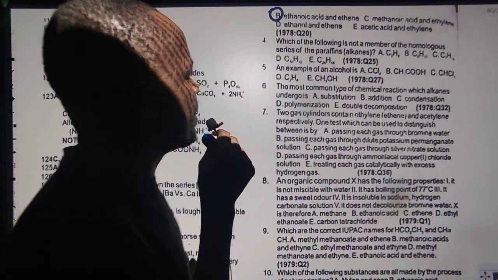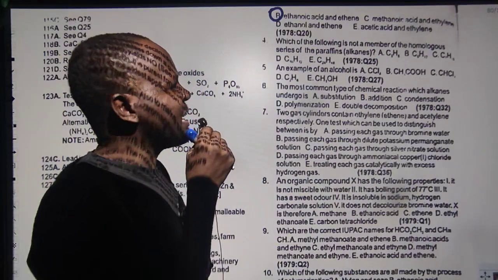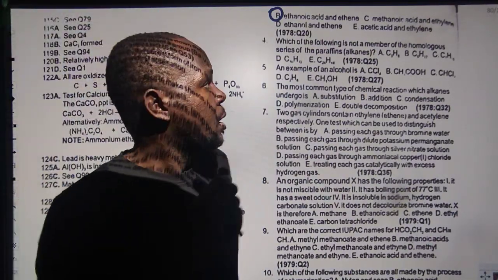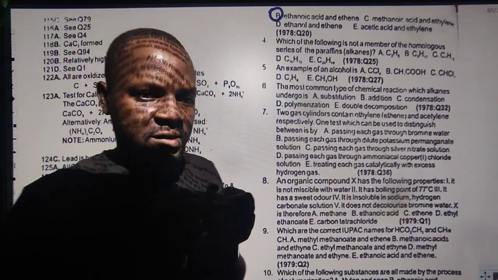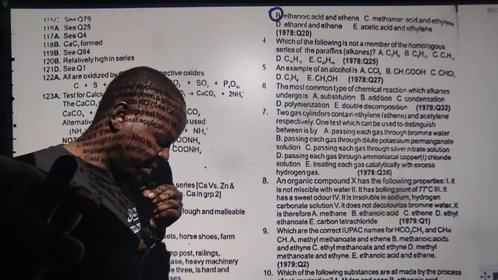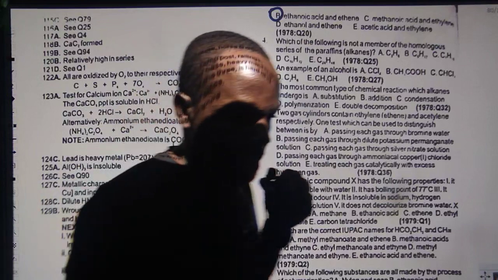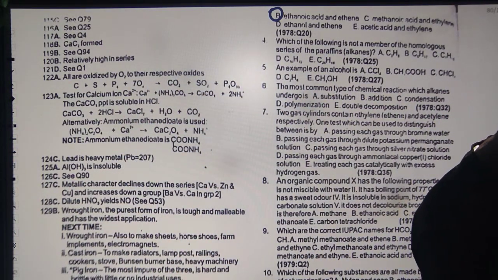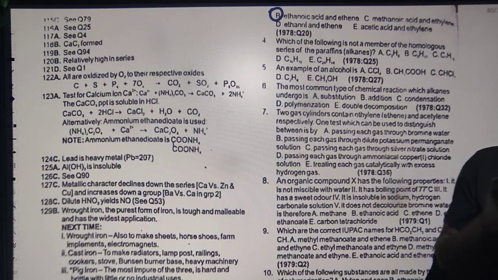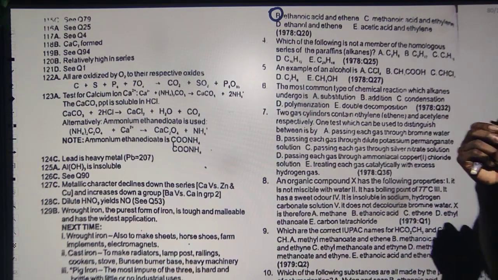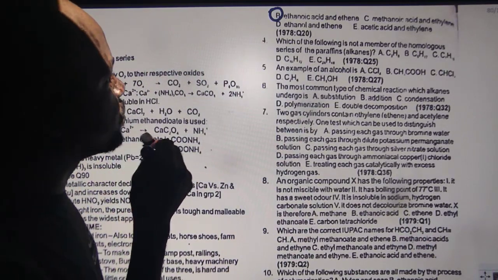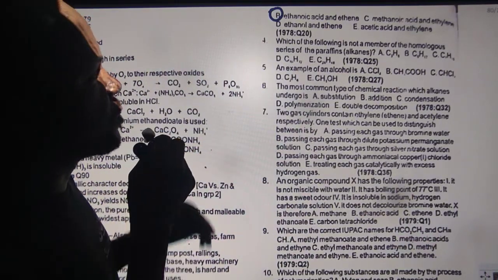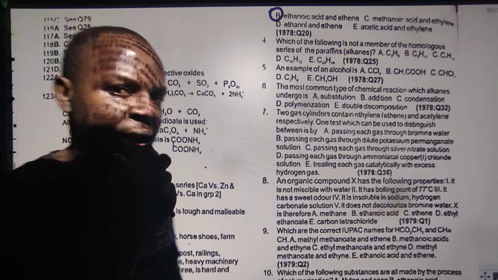The next question says, which of the following is not a member? That's question 4. I hope this is not too tiny on the screen. Please let me check it out for my recording there. Yes, hope it is not too tiny. Okay, fine. So the next one, like I said, is which of the following is not a member of the homologous series of paraffins?